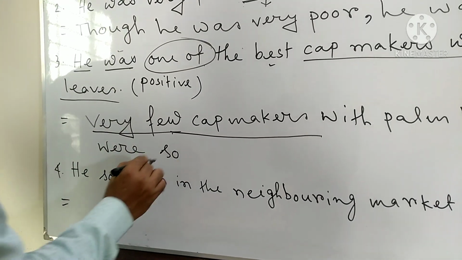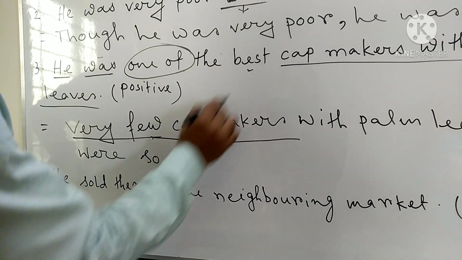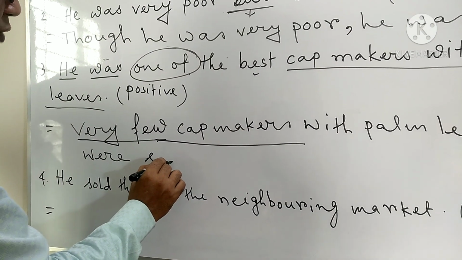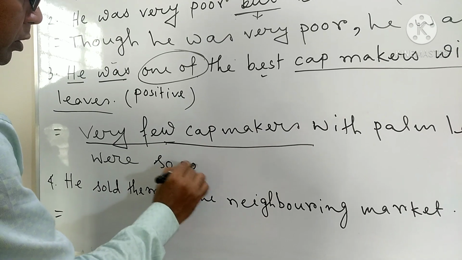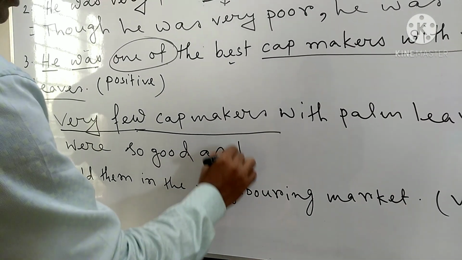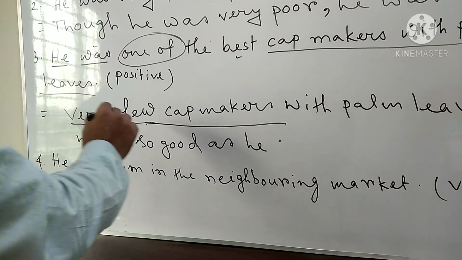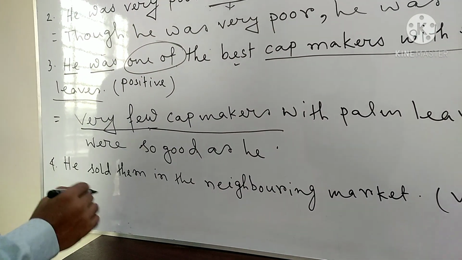Then you will use so or as before the adjective. So then the adjective will be in the positive form. In the positive form, we use so good as he. So the full sentence is: Very few cap makers with palm leaves were so good as he.